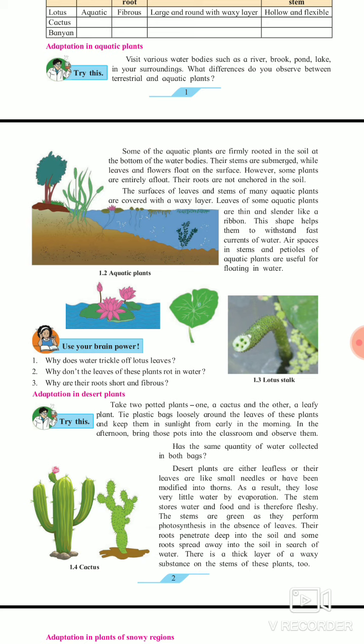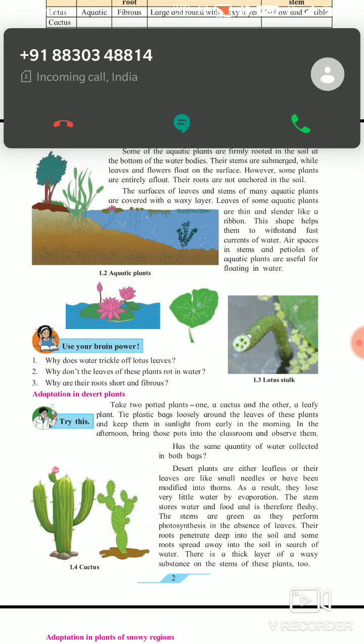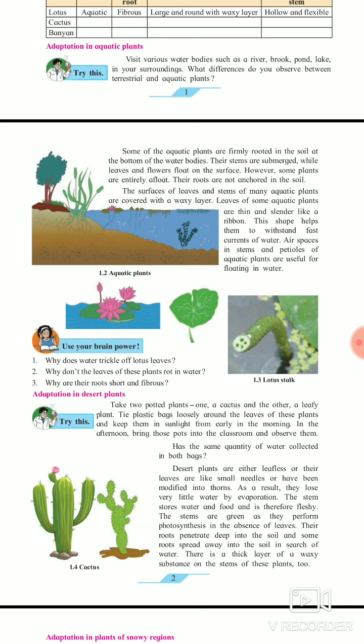Okay, now this is all about what? Adaptation in aquatic plants. Now move towards adaptation in desert plants. So take two pots, two potted plants, one a cactus and the other a leafy plant. Tie a plastic bag loosely around the leaves of these plants and keep them in sunlight from early in the morning.